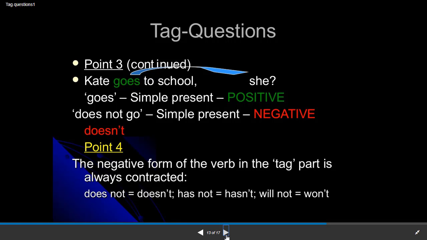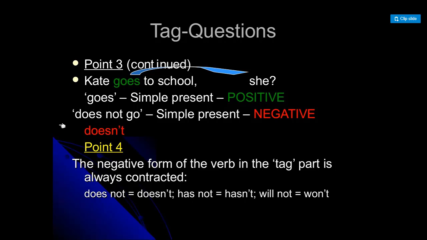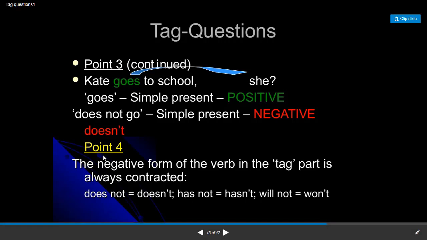Another example: Kate goes to school. "Goes" is the simple present of the verb "go", and it is positive, it is affirmative. So we need the negative form in the same tense, the present simple, which is of course "does not". But could we say "does not" or simply "doesn't"?